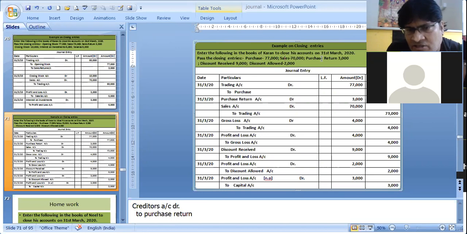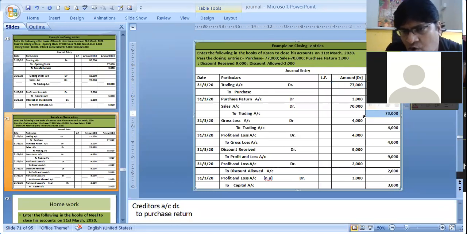Purchase return. The simple journal entry for purchase return is what? Creditors to purchase return, because we are returning the goods outward. To close it, we have to debit purchase return. So purchase return account debit to trading account. Now you notice that our expenses is 77,000. Trading account is showing expenses 77,000, whereas our income is 73,000. So which is more? Our expenses is more.